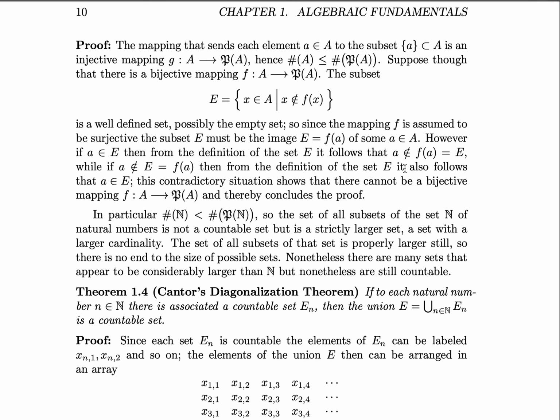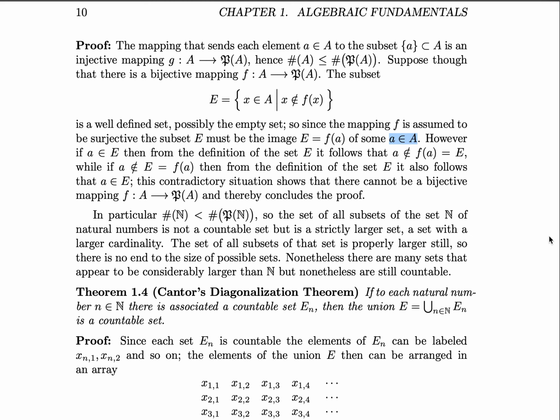So since the mapping f is assumed to be surjective, then the subset E must be an image, E is equal to f of a for some a in A. However, if a is an element of E, then from the definition of E, it follows that a is not an element of f of a, which is equal to E. While if a is not an element of E, which is equal to f of a, then from the definition of E, it follows that a is an element of E.